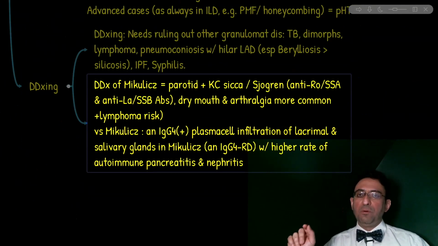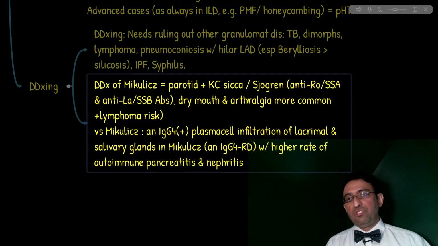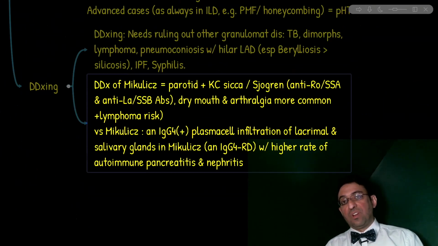This is the most important finding in biopsy. Also remember, Mikulicz could show more strong association with autoimmune pancreatitis and nephritis, or could just manifest as uveitis and sicca syndrome of a case of sarcoidosis.